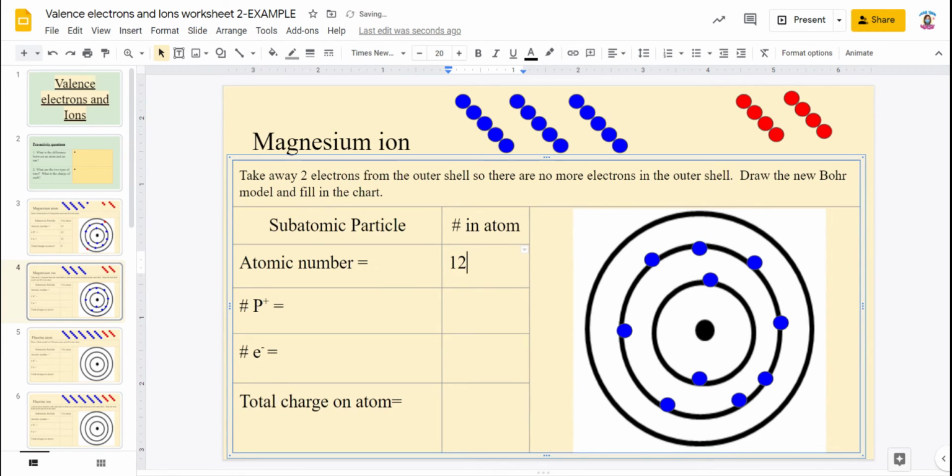Atomic number remains the same as 12. Protons remains the same as 12. But now for electrons, we count how many blue dots we have. We only have 10. So now we have to figure out overall charge. We have a positive 12 and we have a negative 10. If we look, we have more positives than negatives, so we're going to have a plus. And then we have 12 minus 10, so we have 2, so we're going to have a positive 2 as our overall charge.